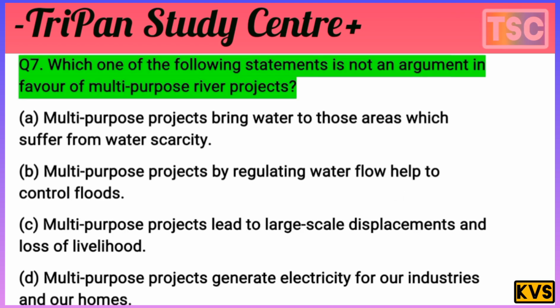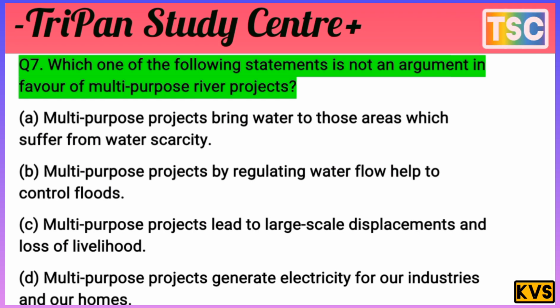The question is: which one of the following statements is not an argument in favor of multi-purpose river projects? The question is clear here. Option A, multi-purpose projects bring water to areas which suffer from water scarcity.